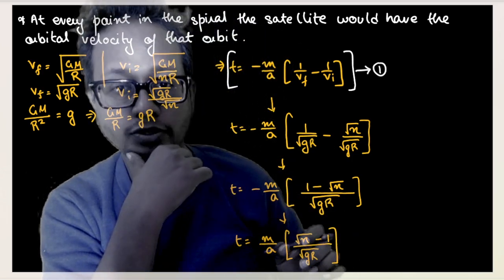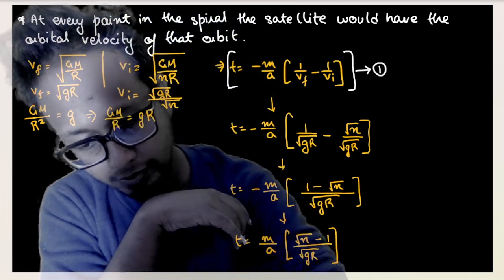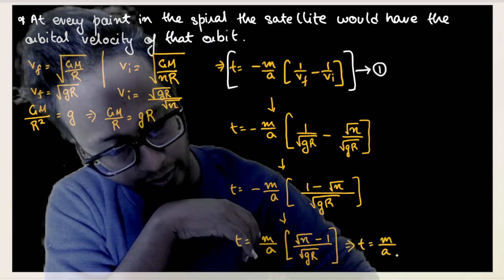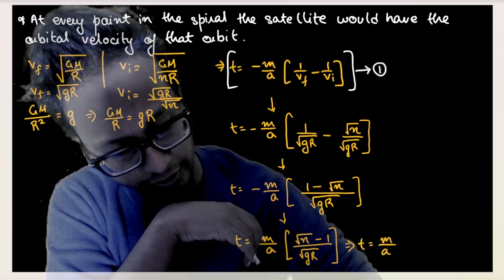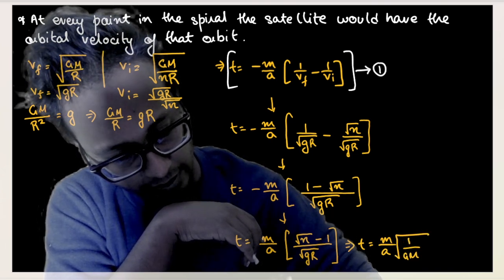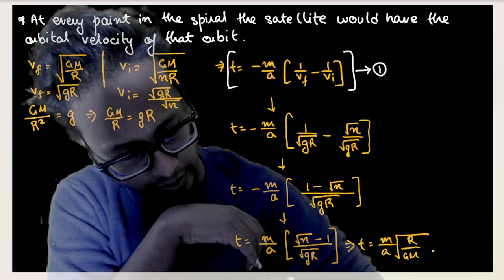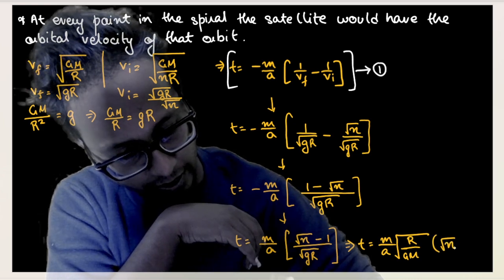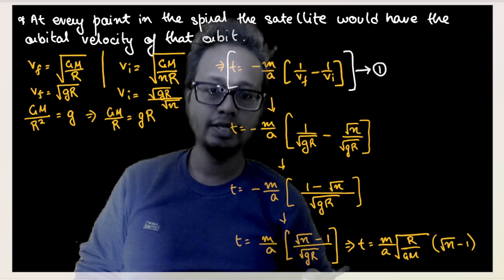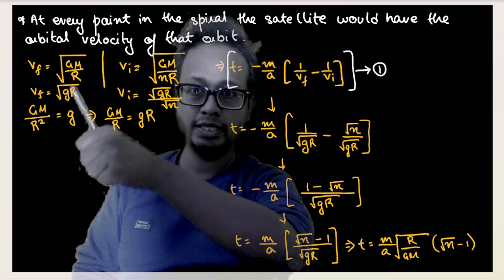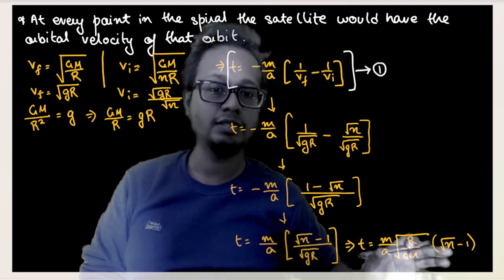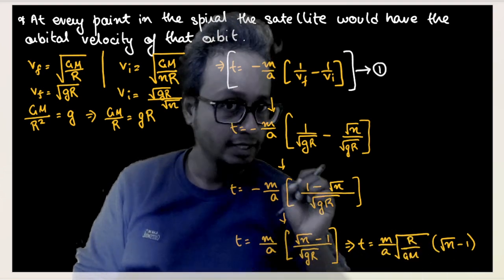Now see, one more thing. In some books, the answer is given as m by a, under root GM by capital R, into under root n minus 1. This term and this term are the same thing, because this under root of gR is written as under root of GM by capital R. So both the answers, or both the terminologies of the answer, are the same thing.